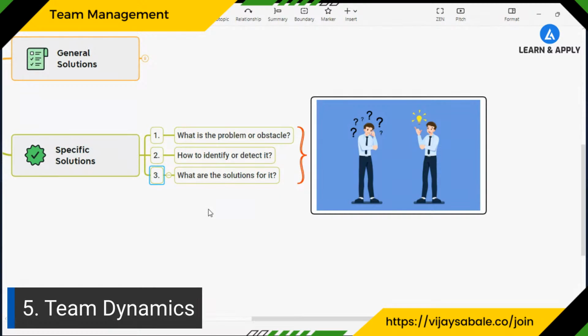So for any problem or any team dynamic that you see in your team, you need to ask these three questions and identify the answers: what is the problem, how to identify it, and what is the solution for it. So you need to ask these three questions to manage any team dynamic. Now let me explain one of the team dynamics with the help of a practical example.